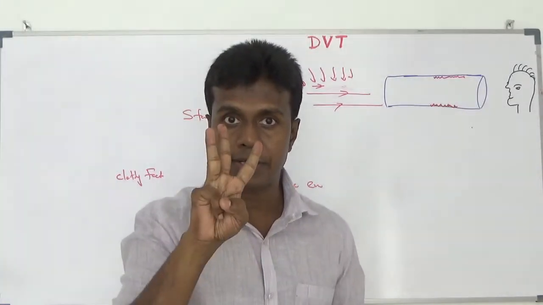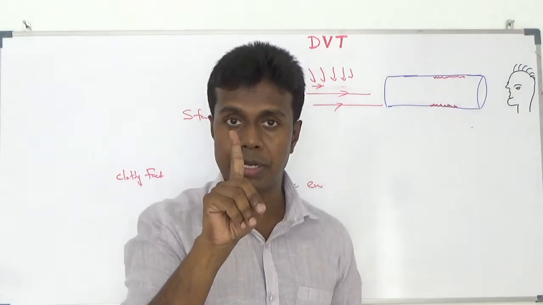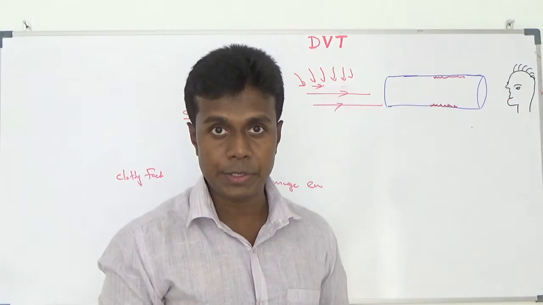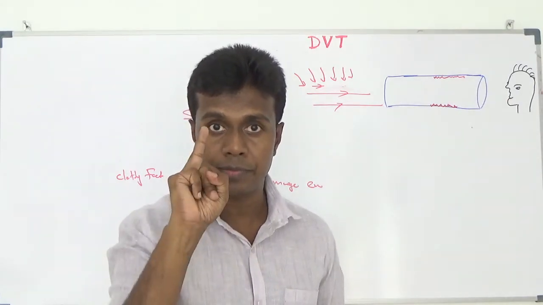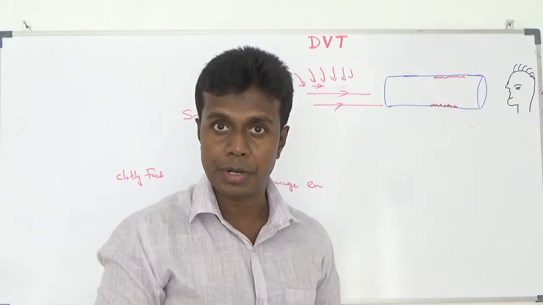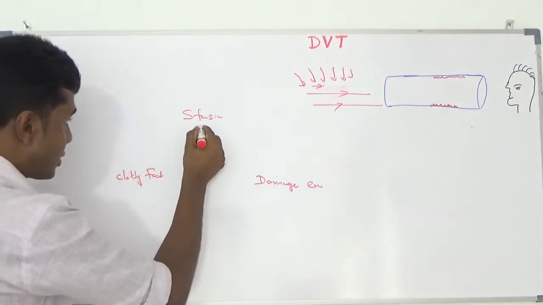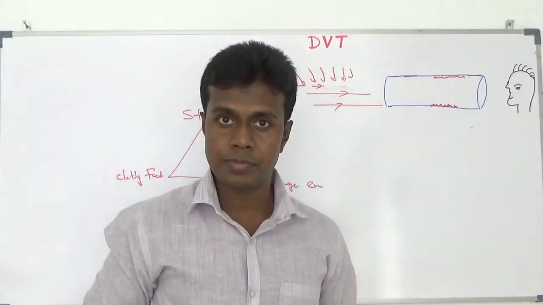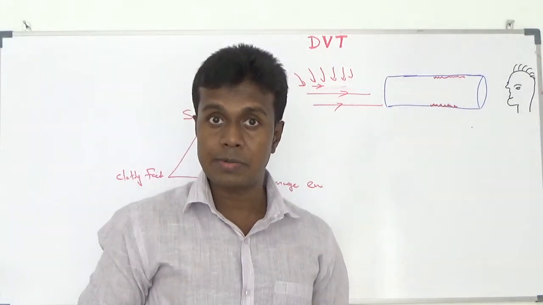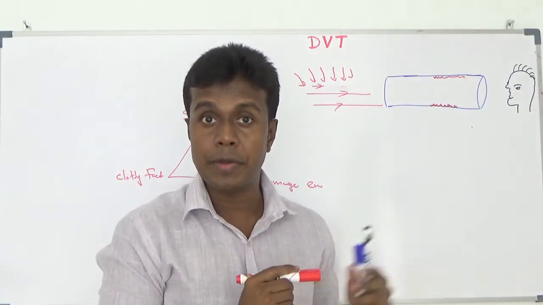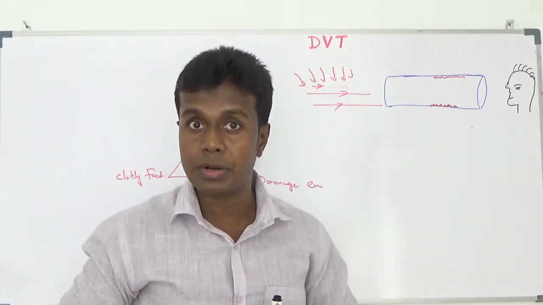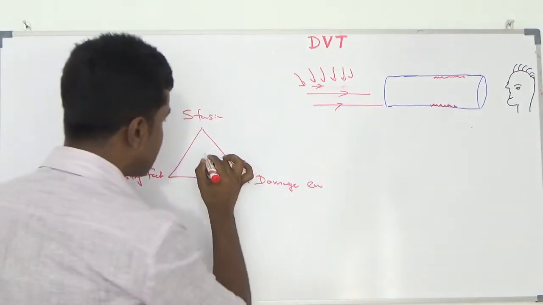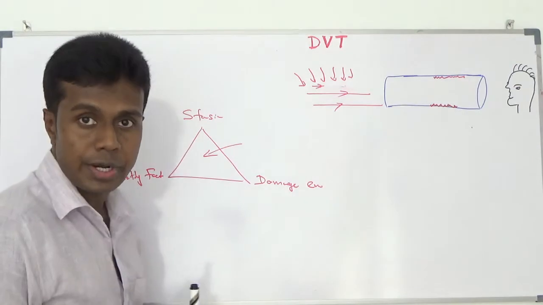Now I found 3 factors. Number 1, stasis of the blood leads to blood coagulation. Number 2, an increased amount of clotting factors leads to blood coagulation. Number 3, endothelial injury leads to blood coagulation. Those 3 factors were first discovered by Dr. Virchow. Dr. Virchow discovered those 3 factors are the main factors responsible for blood coagulation. Because of that, Dr. Virchow described these factors as Virchow's triad.